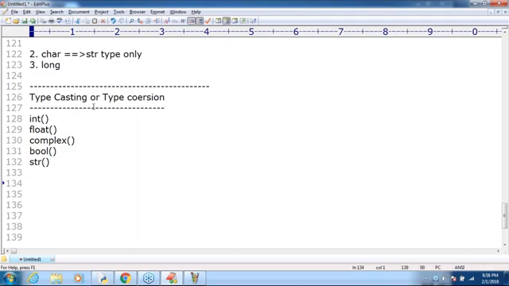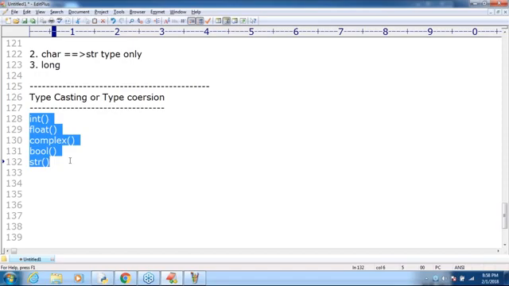Simple, sir. For every data type, I just open and close the bracket. Beyond that, I'm not doing anything, sir. These are type conversion functions. Can you spell out the first one? Int function, float function, complex function, bool function, str function.